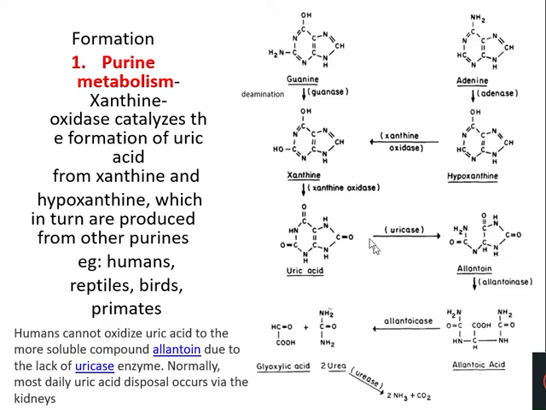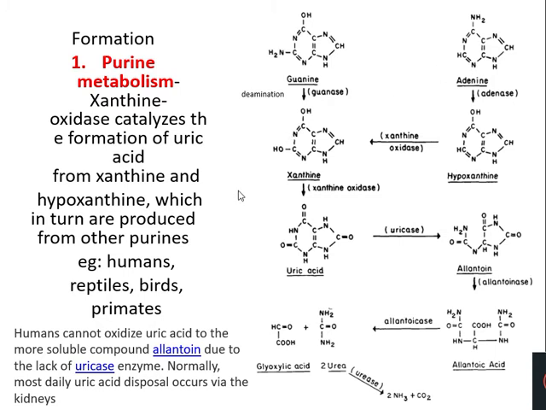So in reptiles and insects, the uric acid is converted to allantoin, whereas in some birds it is converted to a substance called guano. So this is the basic metabolic pathway by which uric acid is formed from the purines, guanine and adenine.